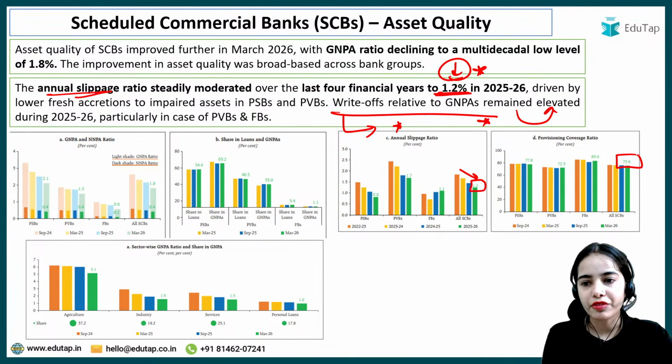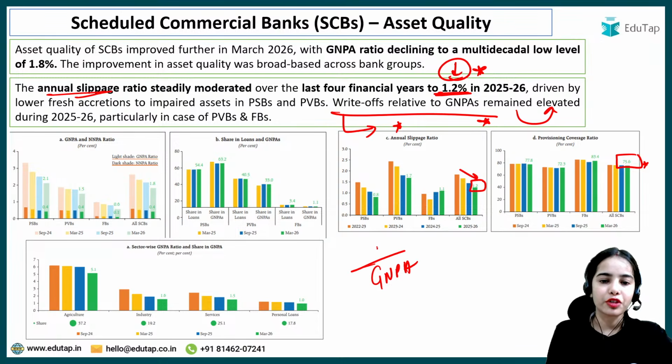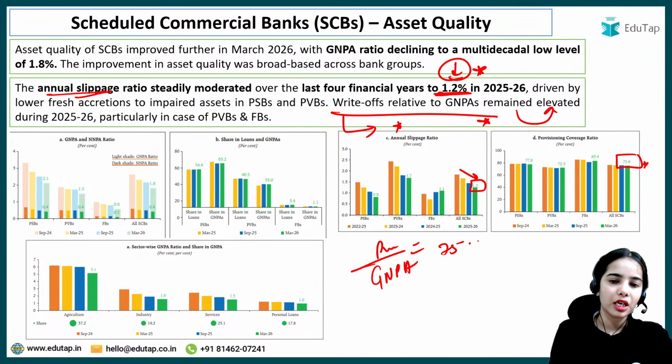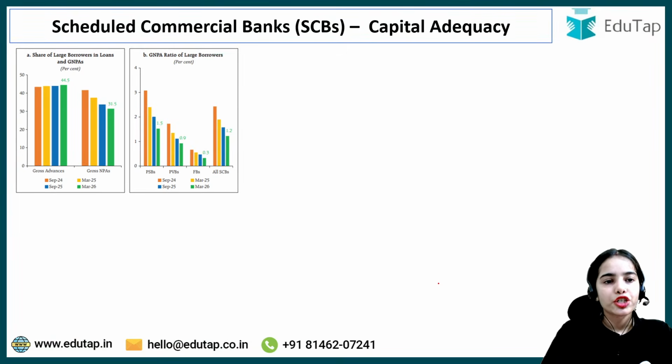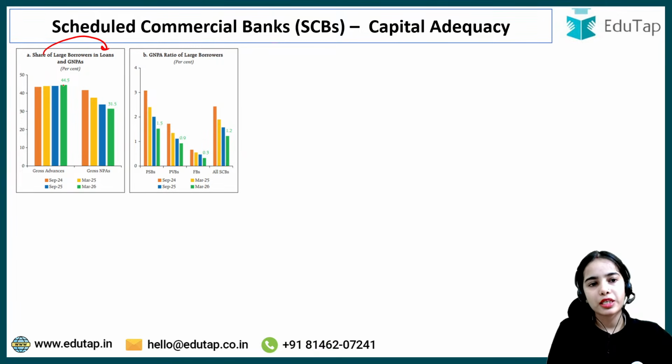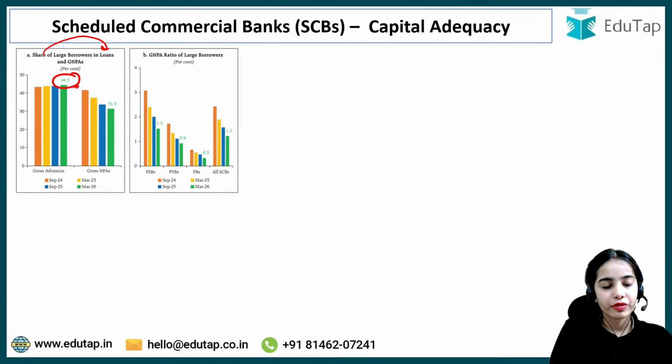Provisioning coverage ratio is 75.6%. That means for the gross non-performing assets, there are sufficient provisions that the banks are maintaining of 75.6%. Next is the share of large borrowers in loans and GNPAs. So the share of large borrowers in loans is 44.5%, while the share of large borrowers in GNPAs has reduced to 31.5%.